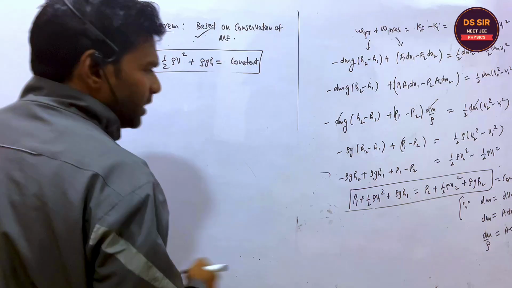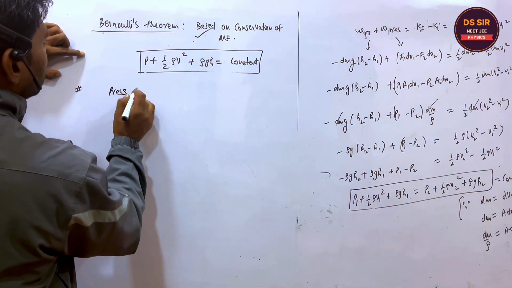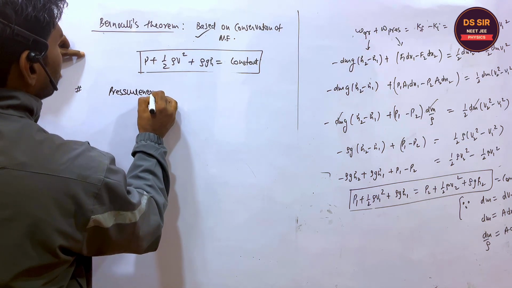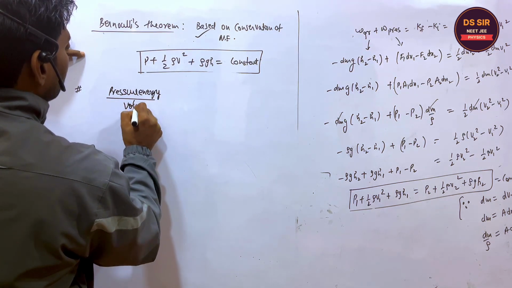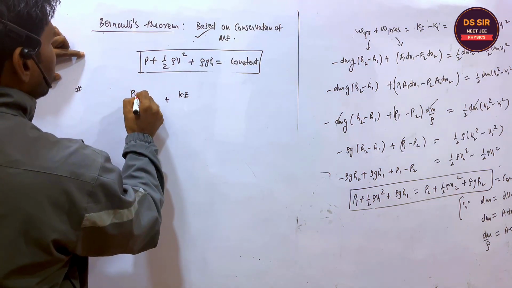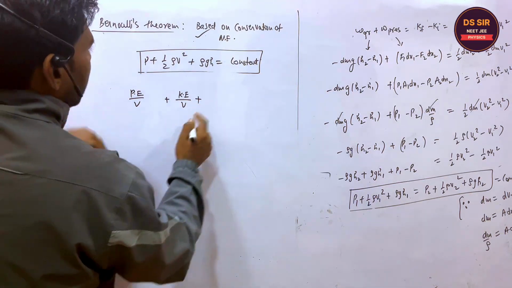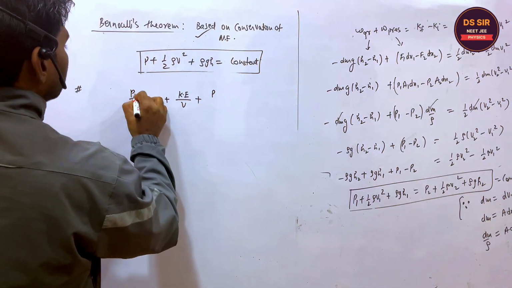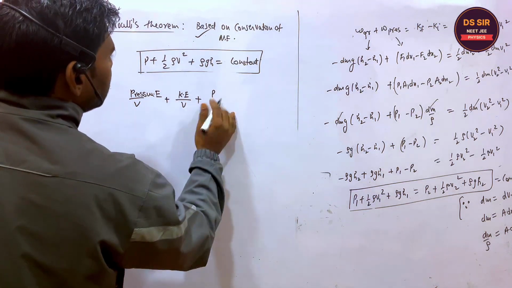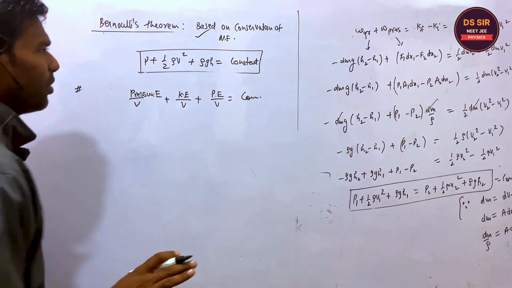You may write like this, the pressure energy per unit volume plus kinetic energy per unit volume, I'm writing in short, and this is the potential energy per unit volume, remains constant. Is it clear or not?